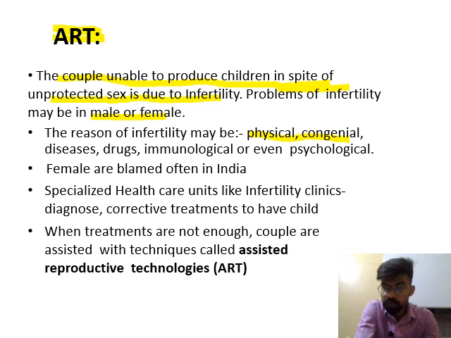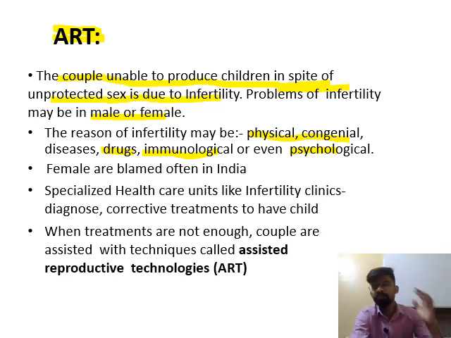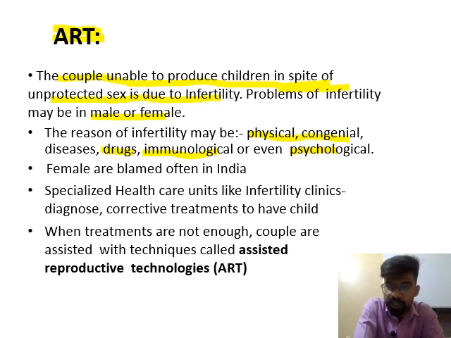So it may also lead to infertility, or some types of drugs, steroid drugs, may result in infertility, or some type of immunological response, even psychological response. Psychological means the functioning of the brain. The infertility may occur, and in India, females are often blamed for infertility.